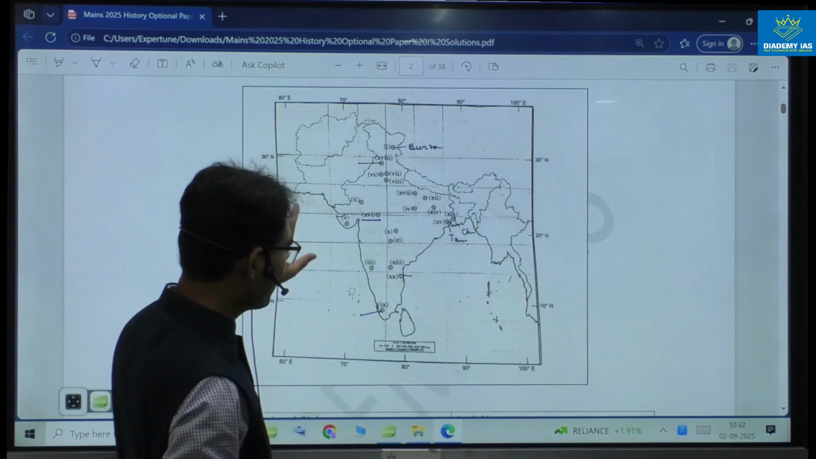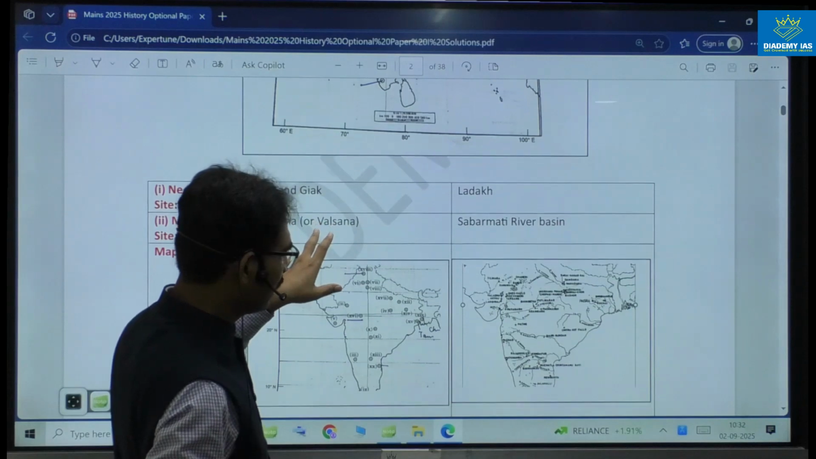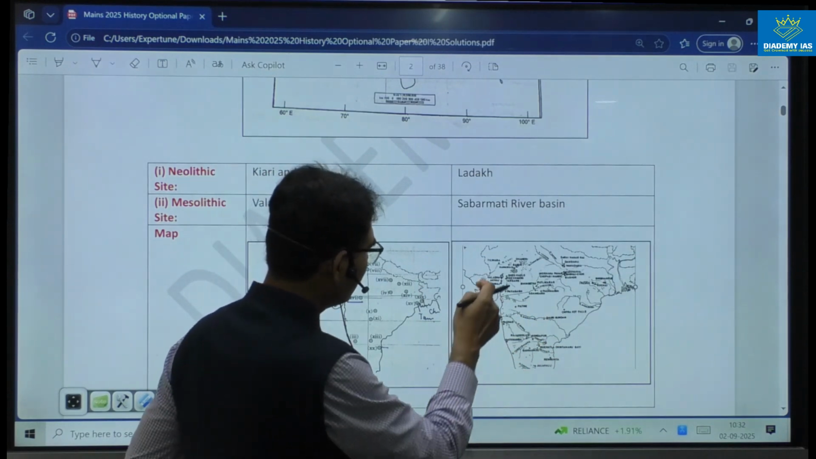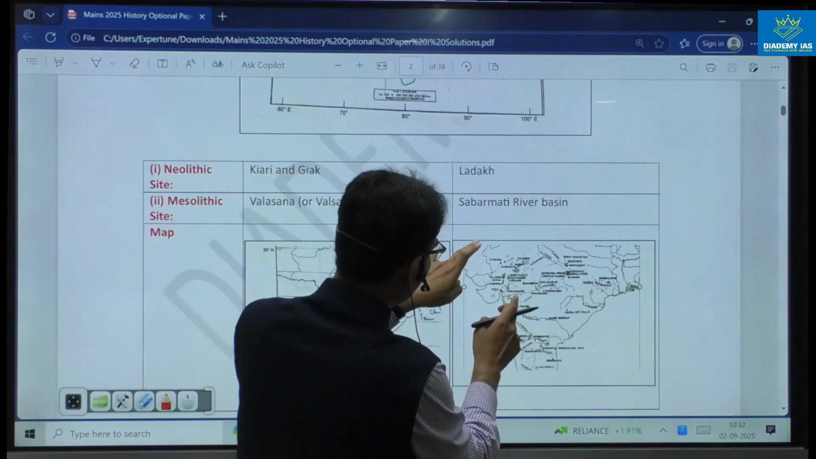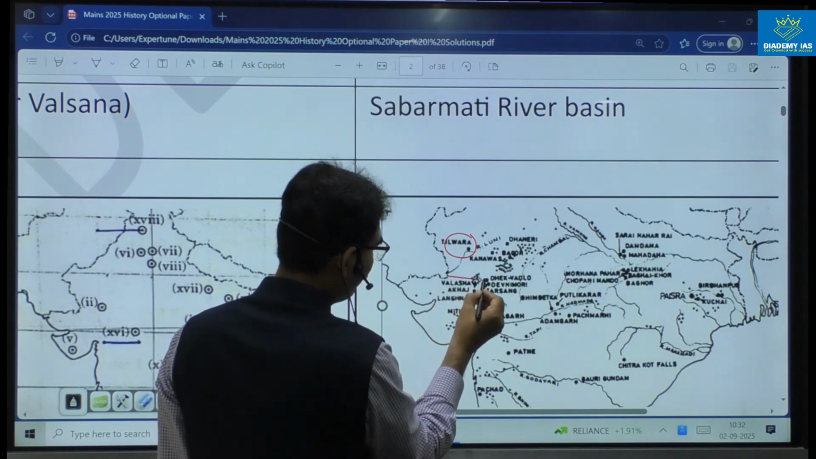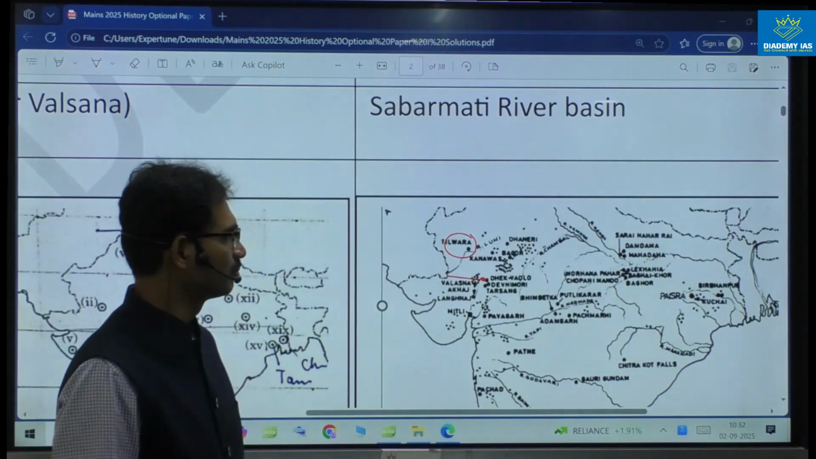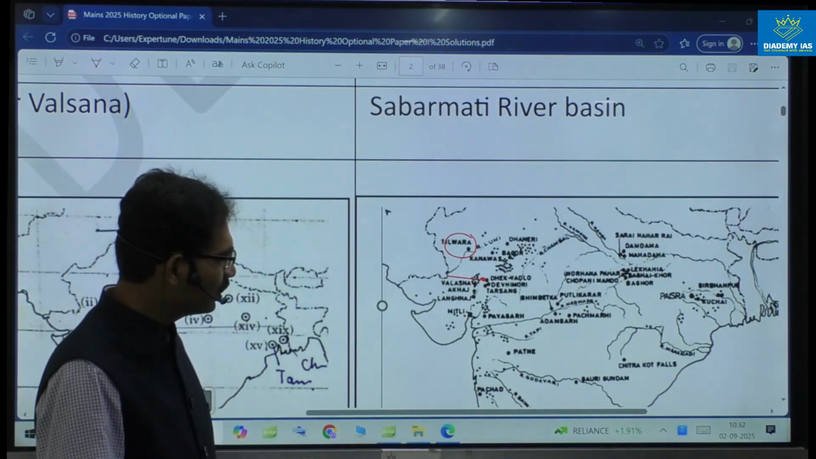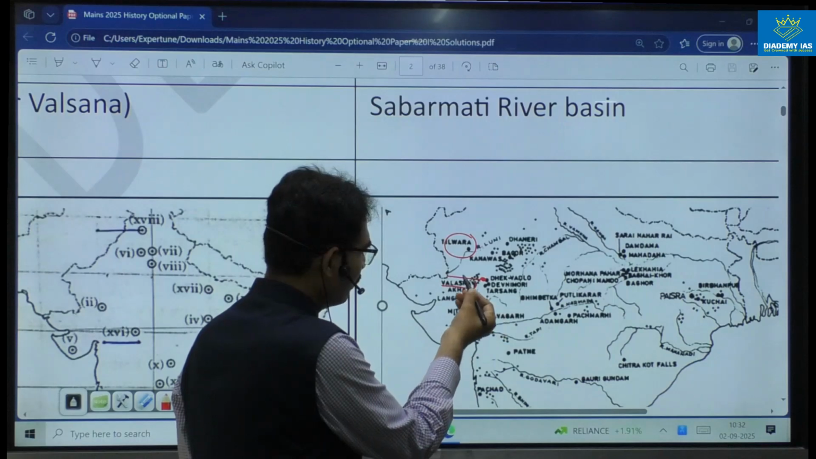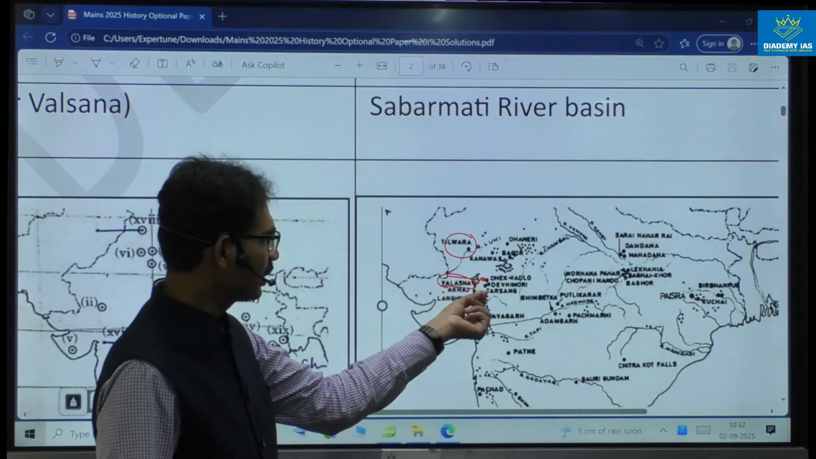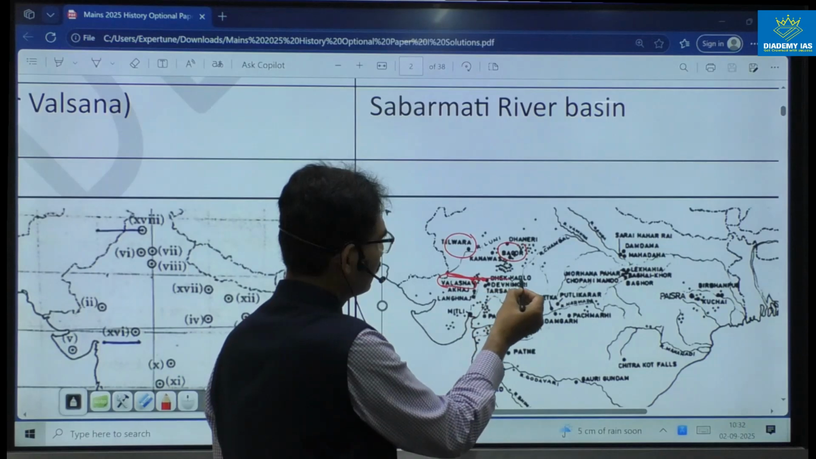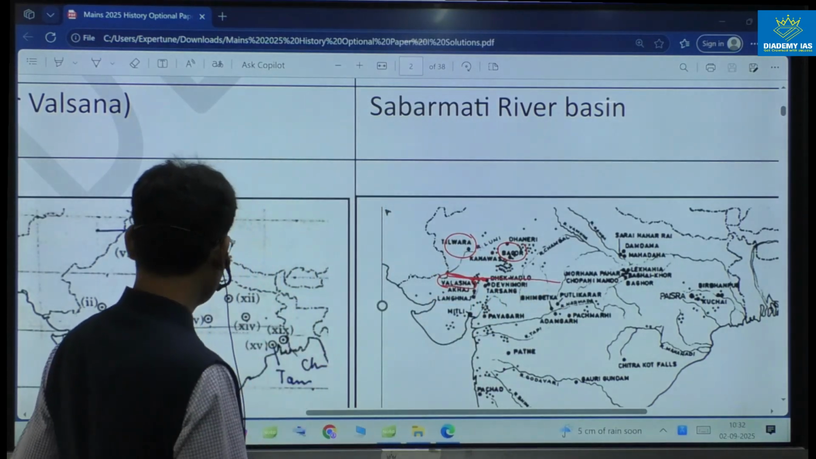What is the most appropriate site here? In the given map, in the NCERT and R.S. Sharma book, identify some of the sites given in this location. One is Tilwara, but Tilwara is not exactly here, they have given somewhere here. That's why it is very difficult to identify such sites. My reference is that it could be Valasna, or something like this. Bagor is located here, not exactly on this line. That is why this is another.